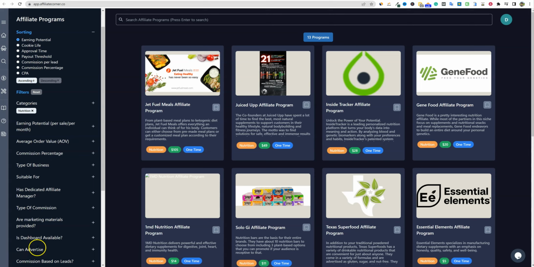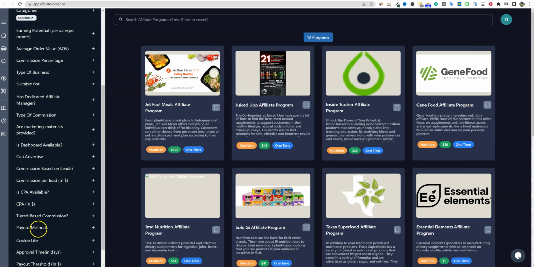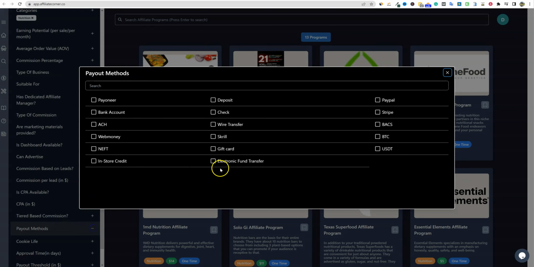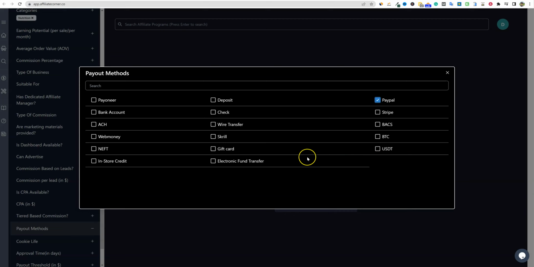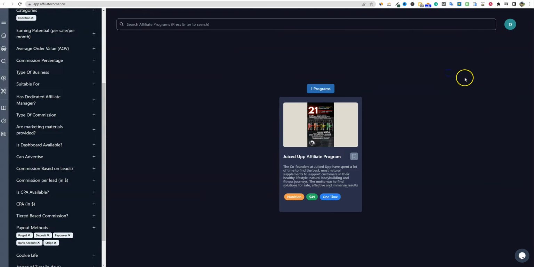So this is all your filters down here. Right down here, guys, look, payout methods. We can go down here and filter by payout methods. I'm only interested in PayPal payout methods, and I'm only interested in deposit. And I'm only interested in bank account and Payoneer. Those are the ones that are the most common for me. I think Stripe would be okay too. And that's it. I don't really like using any of these other stuff. So I'm going to go ahead and just put those as my filter and then exit out.